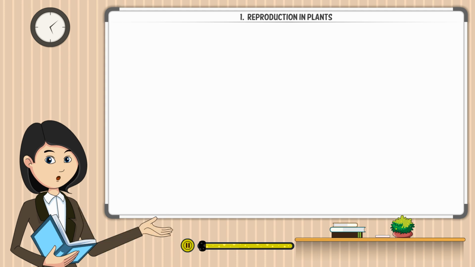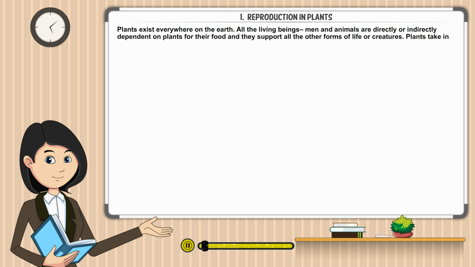Chapter 1. Reproduction in Plants. Plants exist everywhere on the earth. All the living beings, men and animals, are directly or indirectly dependent on plants for their food, and they support all the other forms of life or creatures.